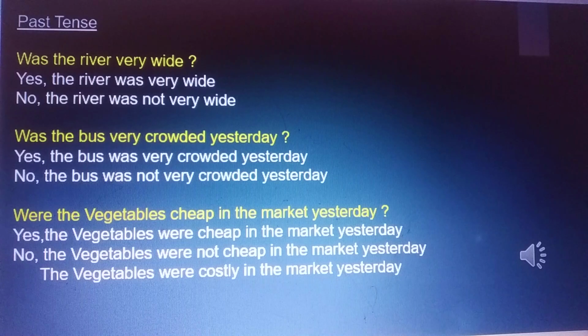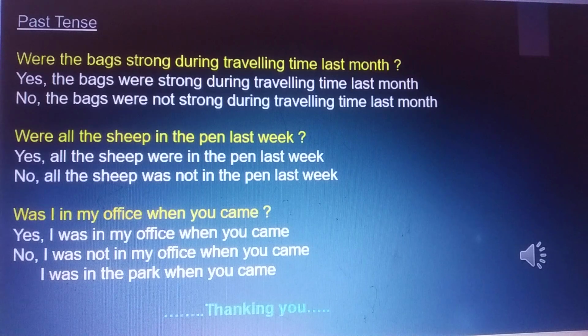Were the vegetables cheap in the market yesterday? Yes, the vegetables were cheap in the market yesterday. No, the vegetables were not cheap in the market yesterday. The vegetables were costly in the market yesterday. Was the bag strong during traveling time last month? Yes, the bag was strong during traveling time last month. No, the bag was not strong during traveling time last month.